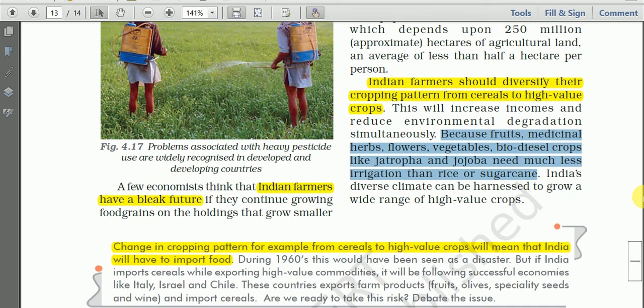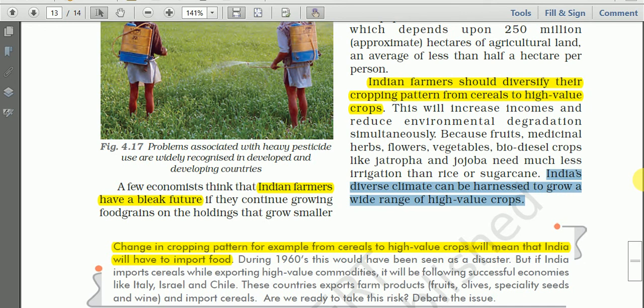And India's diverse climate can be harnessed to grow a wide range of high value crops. You know, India is a big country, it has different landforms, and because of that we have diverse climate. In some part of India we have enough rainfall, heavy rainfalls.